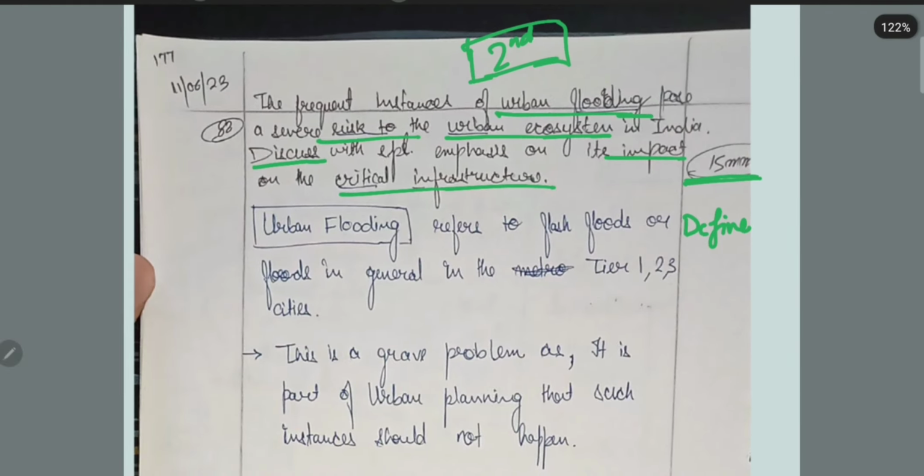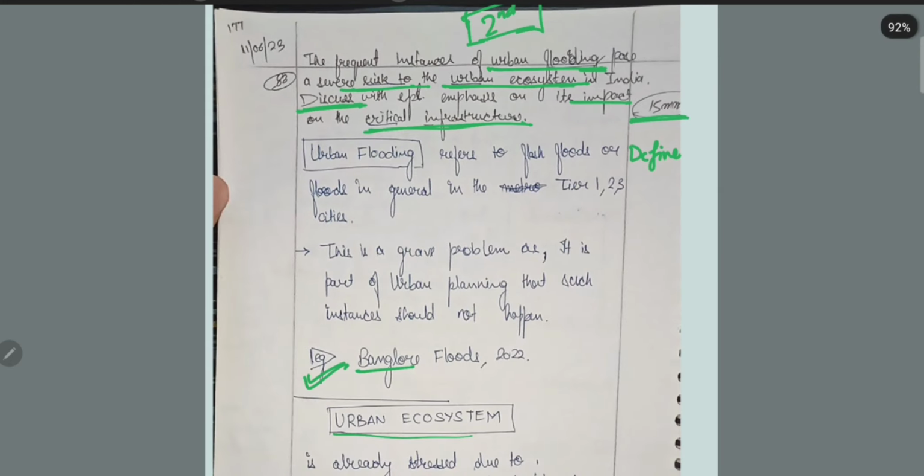The question is: the frequent instances of urban flooding pose several risks to the urban ecosystem in India. Discuss with a special emphasis on its impact on critical infrastructure. Okay, so he started with the definition of urban flooding.